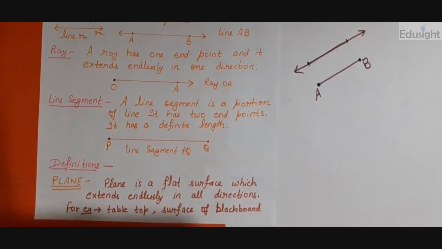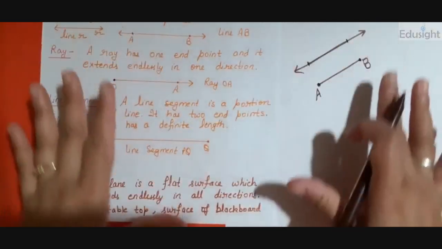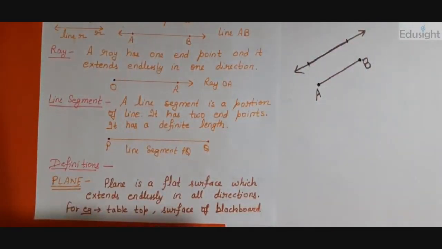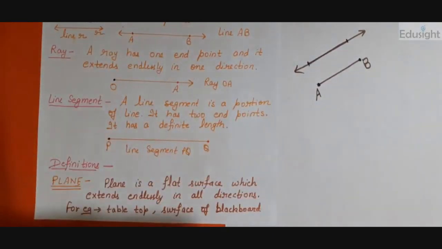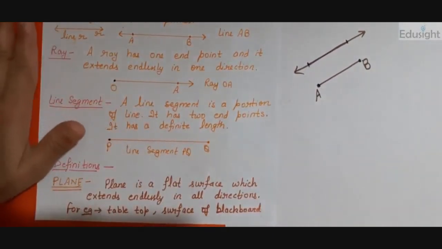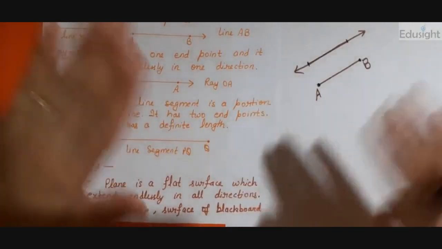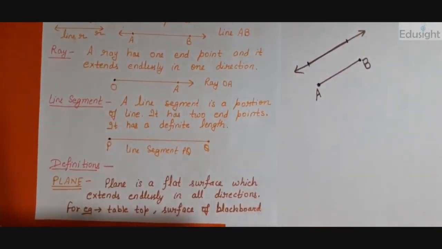A plane is a flat surface which extends endlessly in all directions. Now, what does it mean? Suppose I have a paper. Suppose this is a paper, right? This is my paper. I can extend this surface by pasting papers on all the sides, on left side, on right, below and above the paper. So I can have as much plane surface as I want.